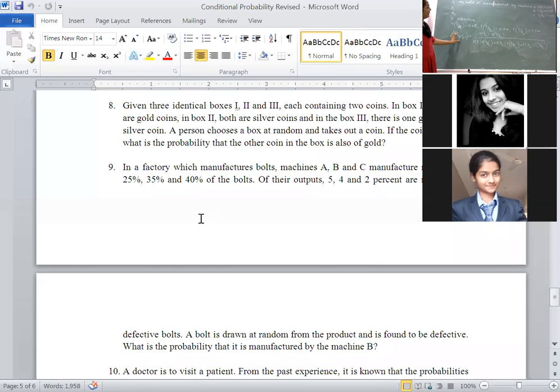By using Bayes theorem, which is nothing but inverse of conditional probability, the numerator will become denominator, denominator will become numerator. Here we write which event happened earlier? Machine B. That's why probability of B2. According to the Bayes theorem, summation i running from 1 to 3, because 3 machines were there. Then probability of B1 into D given B1 plus probability of B2 into D given B2 plus probability of B3 into D given B3. Right now you know all the values. Substitute in the formula.